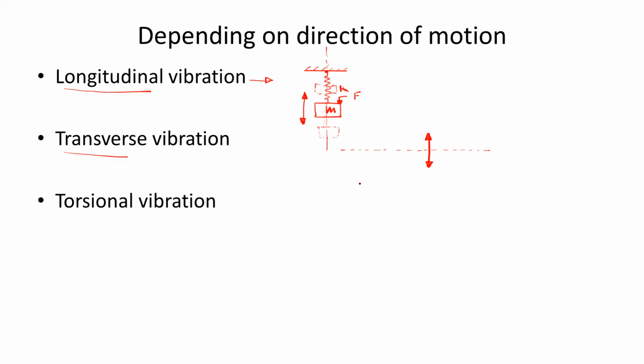An example is the cantilever beam. The cantilever beam is supported at this end, and its free end carries one mass M. Now this cantilever beam will vibrate in this direction.